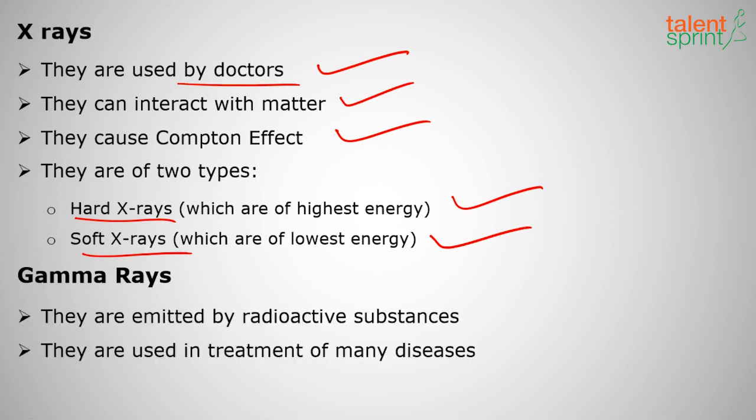Right, next, the last one in the electromagnetic waves is the gamma rays. These are emitted by radioactive substances like thorium, uranium, plutonium, and they are used in the treatment of many diseases.